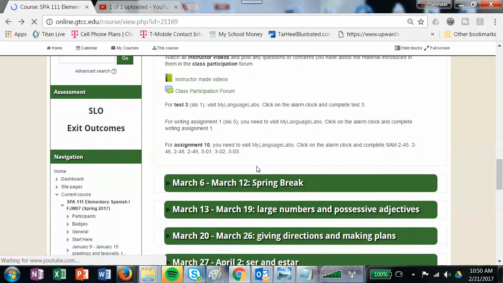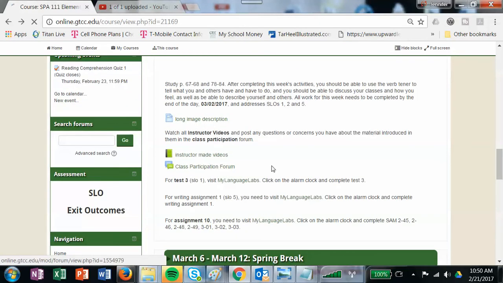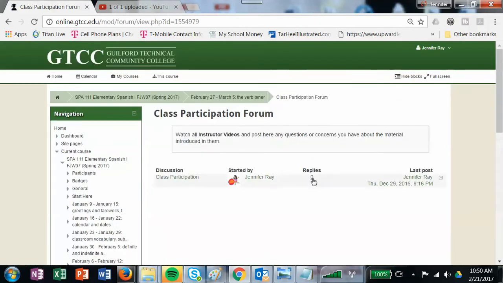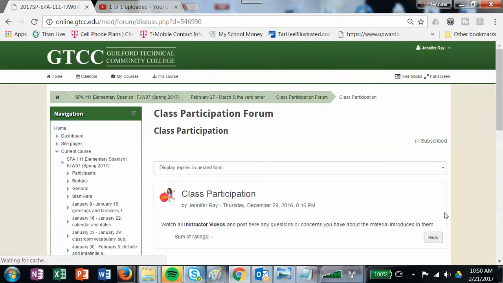and then you'll click on the participation form and you'll click on class participation and hit reply, and then post any questions or concerns you have about the material that was covered in the videos or any other questions or concerns you have about the class thus far. Then get out of this.